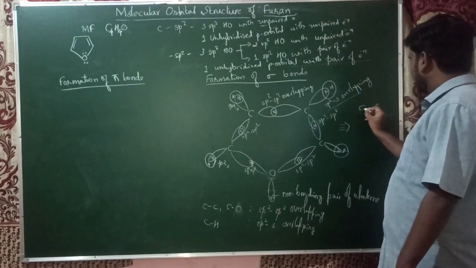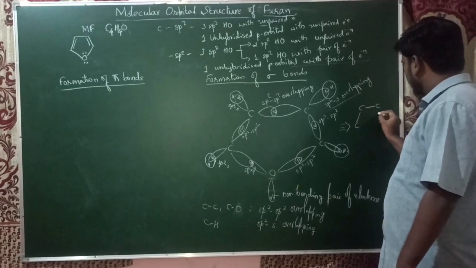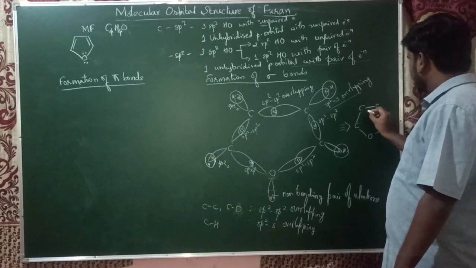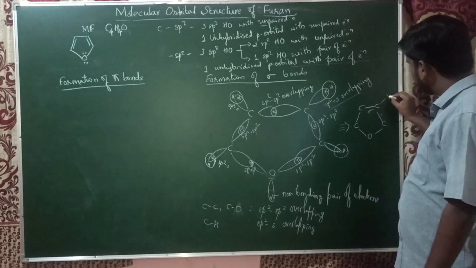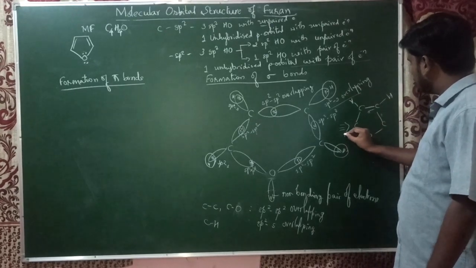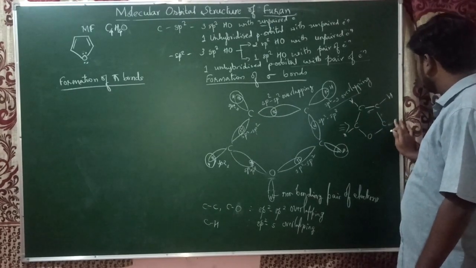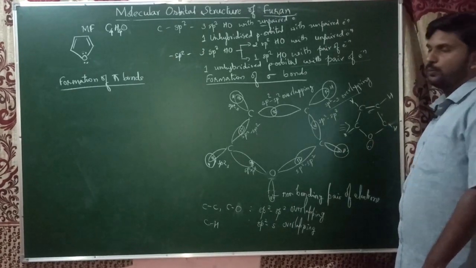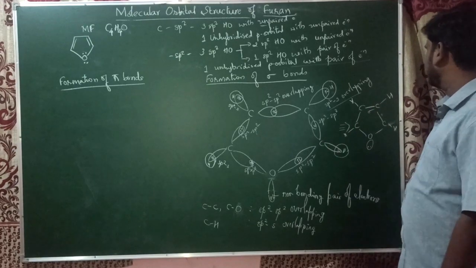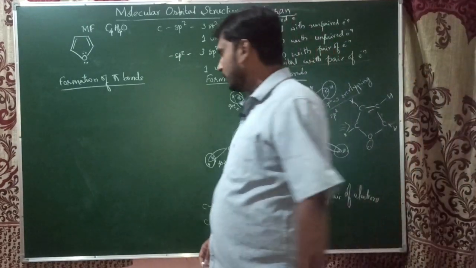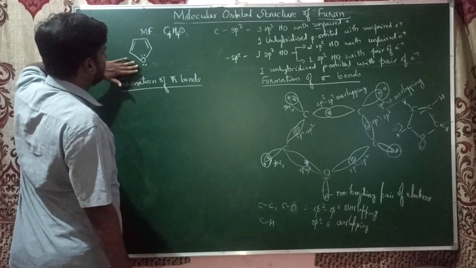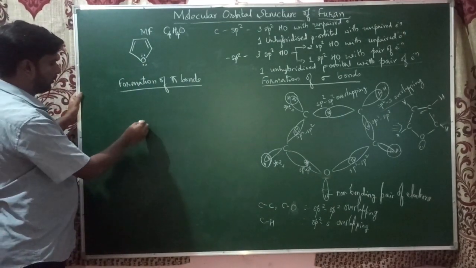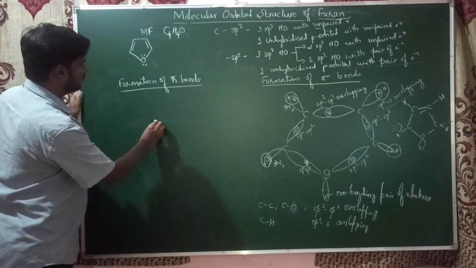There are carbon-carbon sigma bonds, and these all are sigma bonds, and each carbon also bonds with hydrogen. Oxygen still carries a pair of electrons in one of the sp2 hybrid orbitals. So I write that structure and show the formation of pi bonds. After the formation of the sigma bonds, we have this structure.